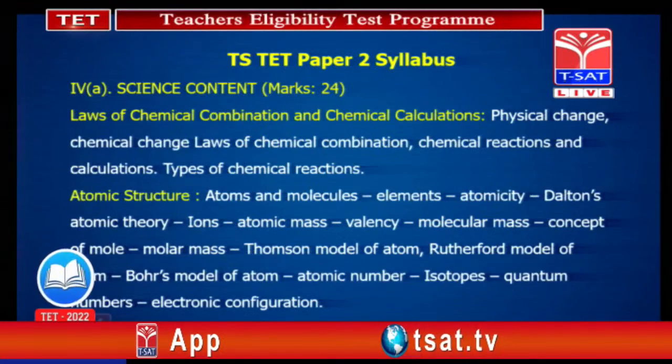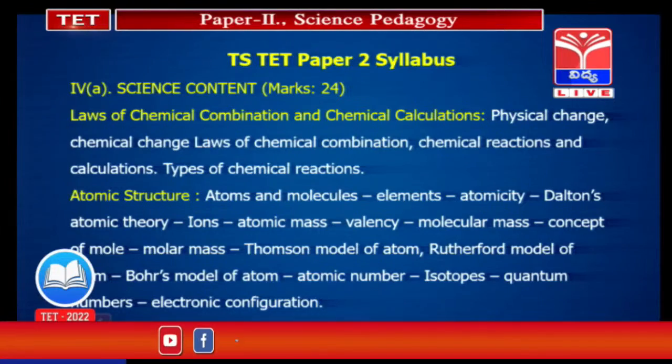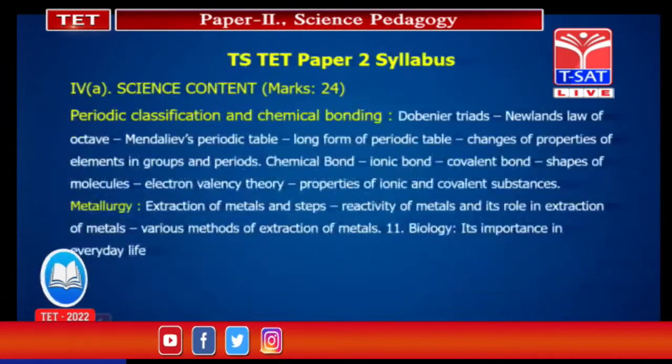When you see the 2016 and 2017 papers, the questions were from the pH concept: arrange the increasing order of their pH values, and if a pOH value is given, how to find the pH value. pH plus pOH is equal to 14.